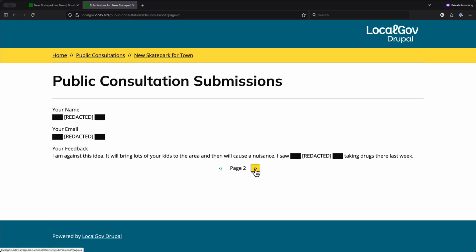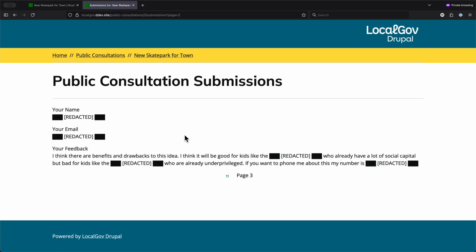Let's see if we have another public consultation submission. We do. So this one here has lots of different redactions. So again, the name and email are automatically redacted out because of the form settings. You can set these on a per form basis. And the feedback is, I think there are benefits and drawbacks to the idea. I think it would be good for kids like, I don't know, someone's family mentioned here, who already have a lot of social capital, but bad for kids like, I guess, some other family here who are already underprivileged. If you want to phone me about this, my number is, and the person's phone number is redacted.